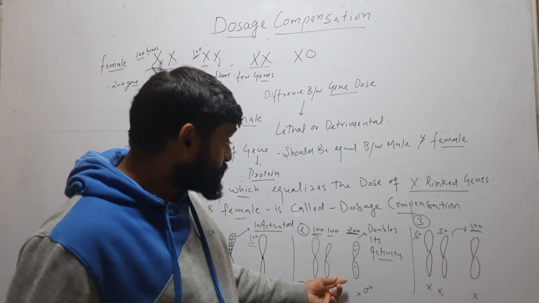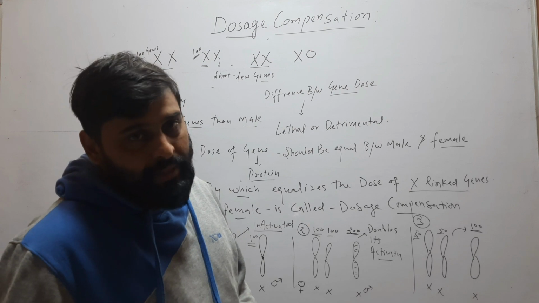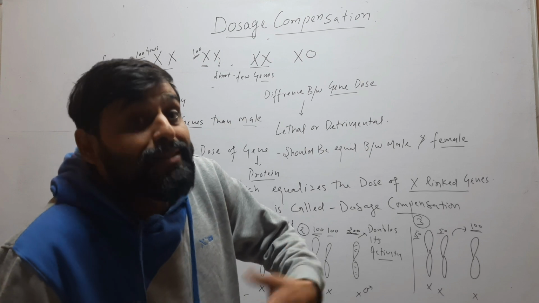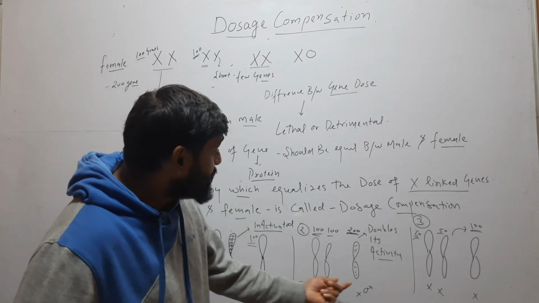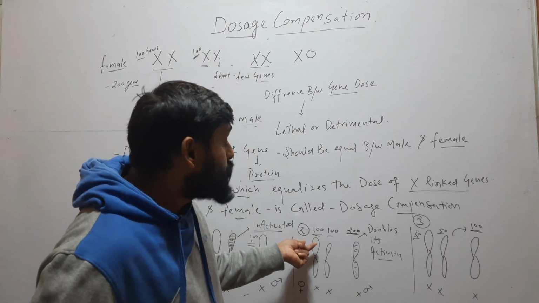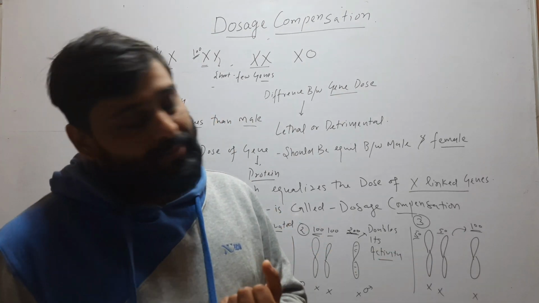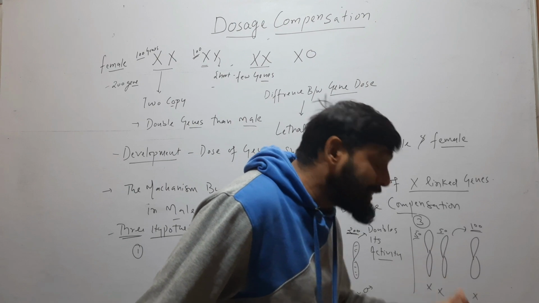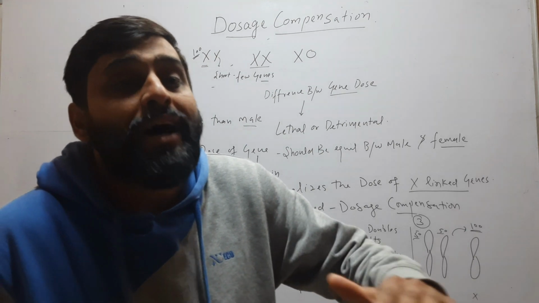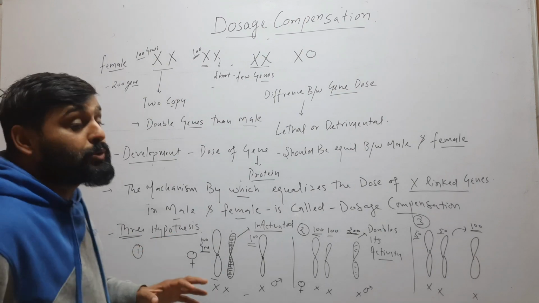The second hypothesis says that 1 X of male becomes hyperactive and doubles its activity, and now it will match the amount produced by 2 X chromosomes. The third hypothesis says that the 2 X chromosomes of female reduce their activity to half and now they will match the X chromosome of male. And a very interesting thing is that all 3 hypotheses are true.